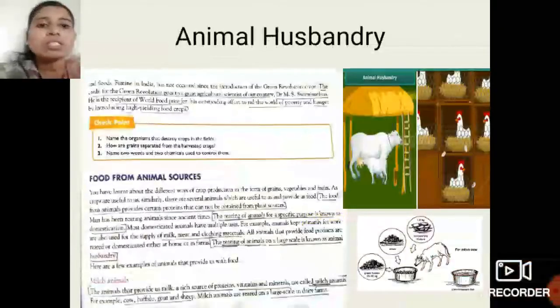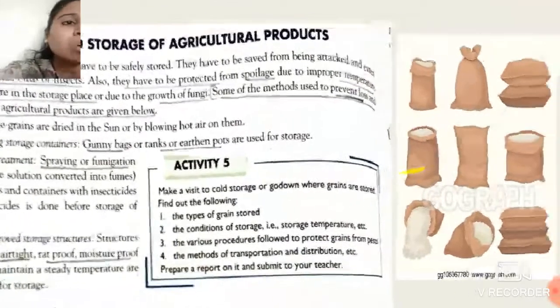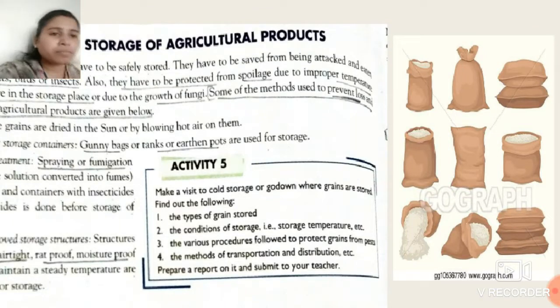From those holes, see in this picture, the grain will get air, and the proper temperature and moisture. For that purpose, we have to use gunny bags or tanks or earthen pots for the storage of any kind of grains.